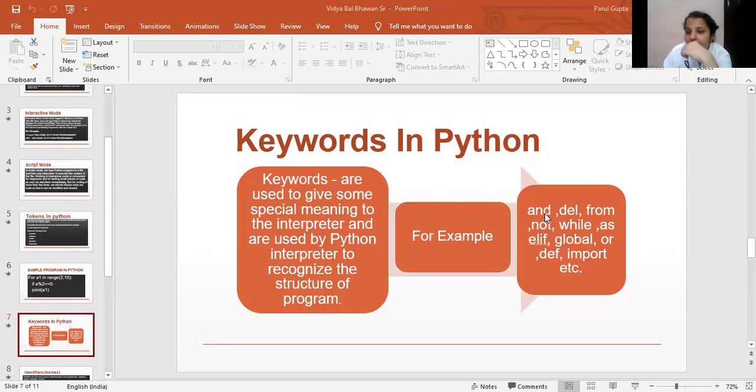For example, and, del, from, not, while, elif, global, import, def, that is defining, for, in. All these are reserved words in Python and are known as keywords.